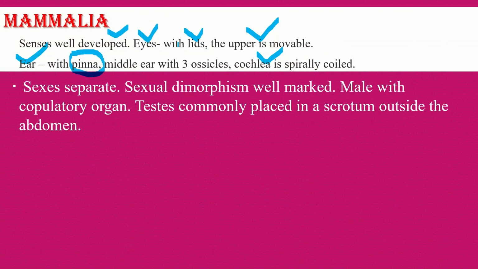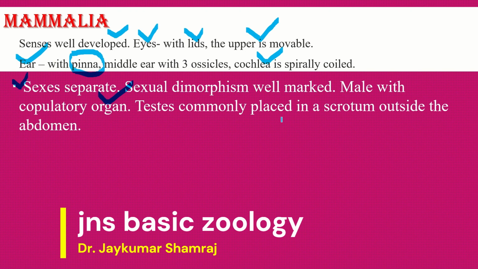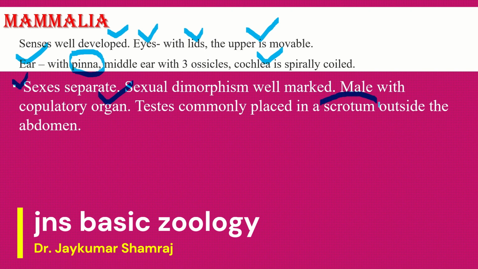Sexes are separate in mammals. Sexual dimorphism is well marked. Male with the copulatory organ. Testes are commonly placed outside of the abdomen in a particular sac called the scrotum.